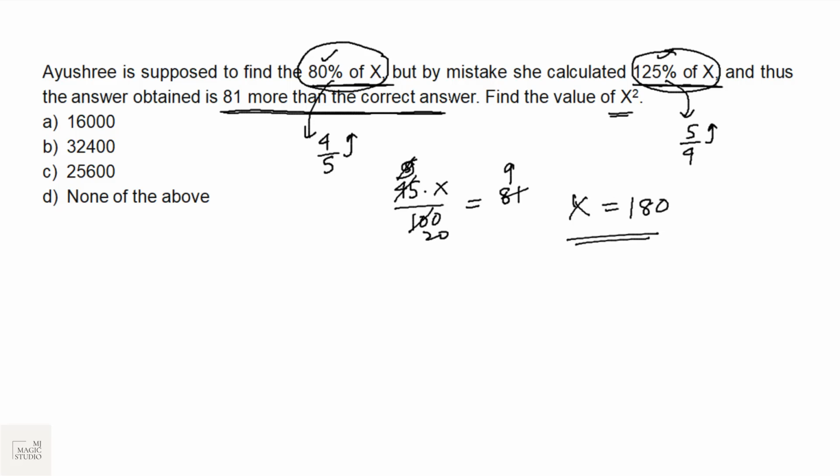This is such a simple thing if we can convert our fractions into percentages. If it is given in percentages, it is fine. If it is given in fraction, try to convert into percentages, then calculation time really lowers down. Now find the value of x square. X square is 180 whole square. 18 square is 324 and then 2 zeros. Option B fits in.